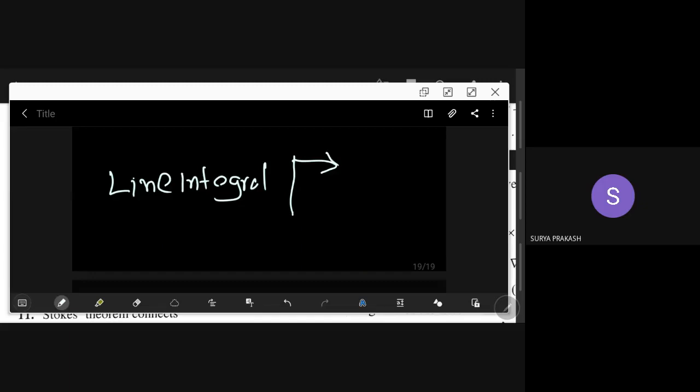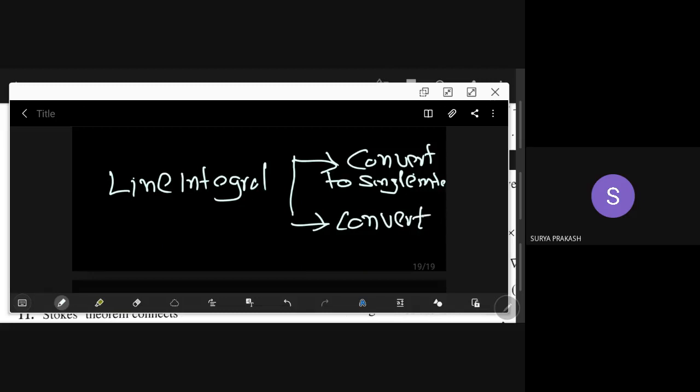The first option is to convert it into a single integral. The other one is to convert it into a double integral.